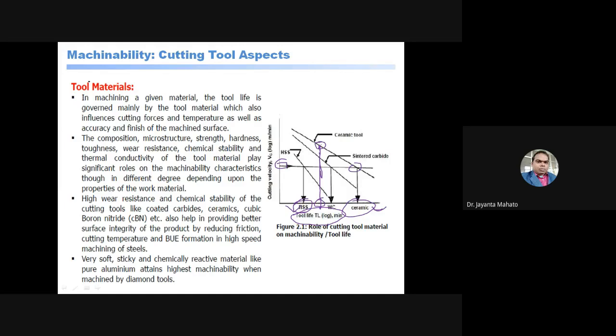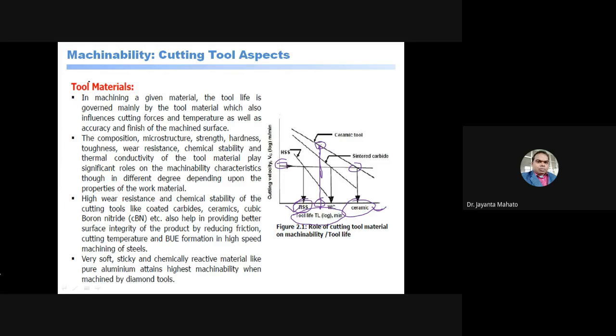So in machining a given material, the tool life is governed mainly by the tool material, which also influences the cutting force and temperature as well as accuracy and finish of the machined surface. The composition, microstructure, strength, hardness, toughness, wear resistance, chemical stability, and thermal conductivity of the tool material play a significant role in the machinability characteristic, in different degrees depending upon the properties of the work material.